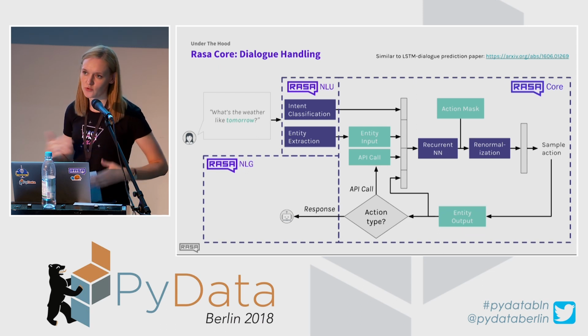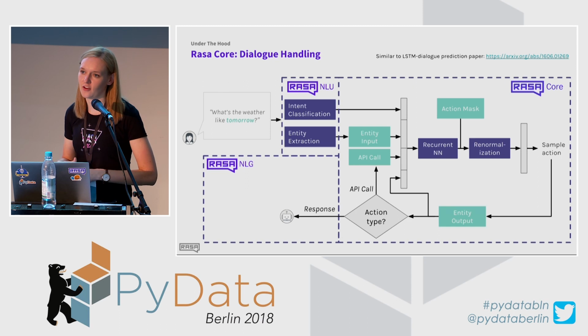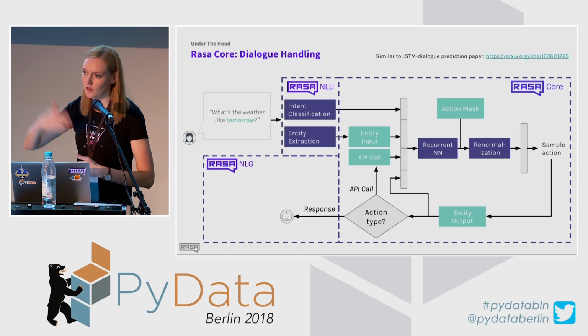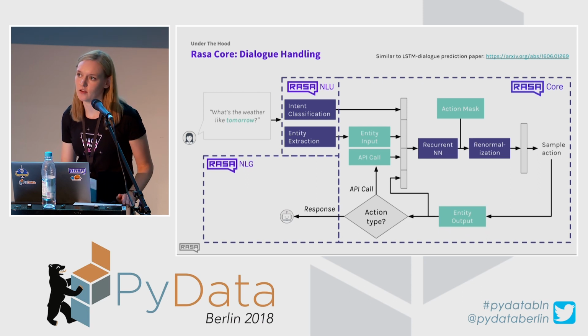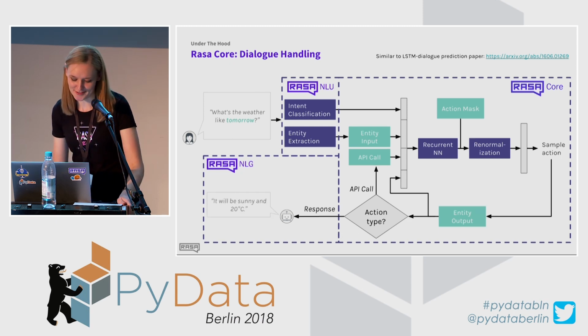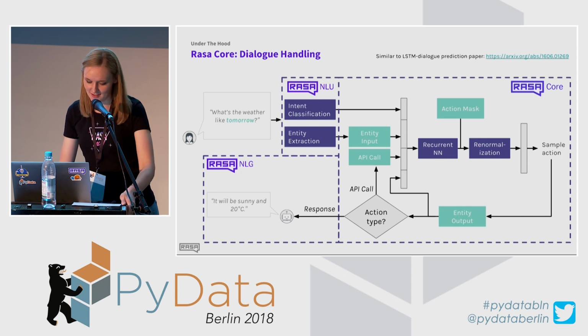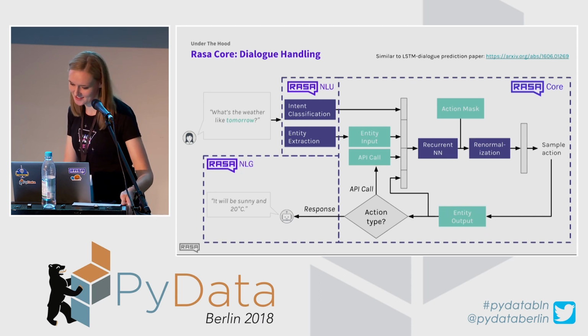There can be one user input and 5 different actions that the chatbot performs subsequently. It really just depends on the state of the conversation and the domain and so on. Yeah, and then it provides an answer: it will be sunny and 20 degrees Celsius.